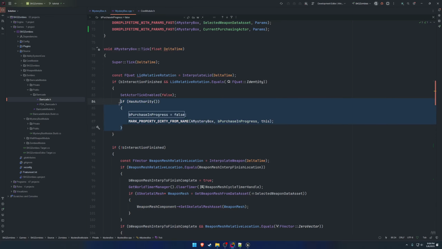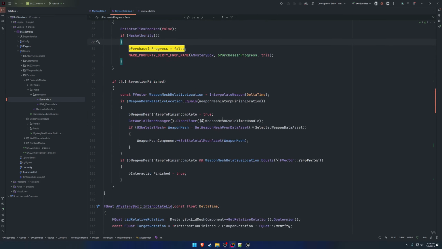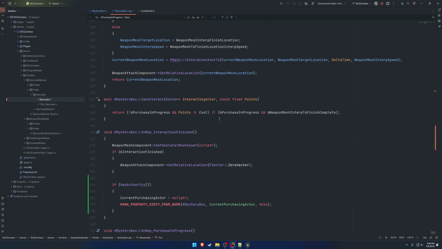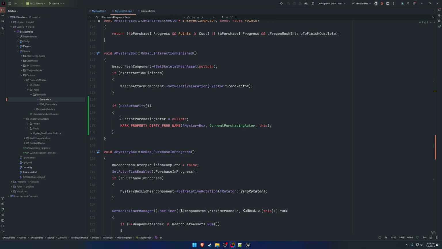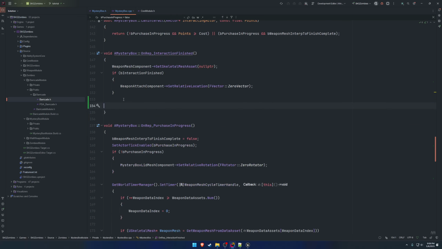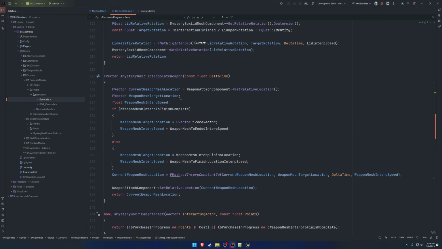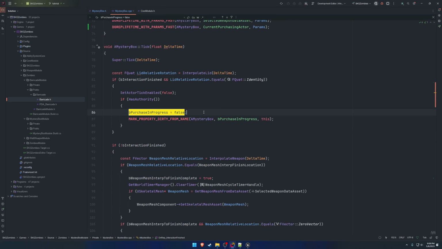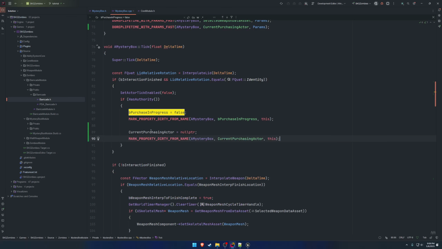We're going to do it inside of here, actually, because this is already kind of a preset place that basically handles what we're trying to do. So let's go ahead and remove that from our OnRep interaction finished, go up to our tick, and where we set purchase in progress to false, we want to go ahead and set our current purchasing actor to be a null pointer.